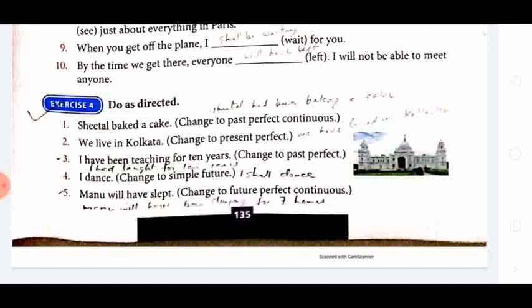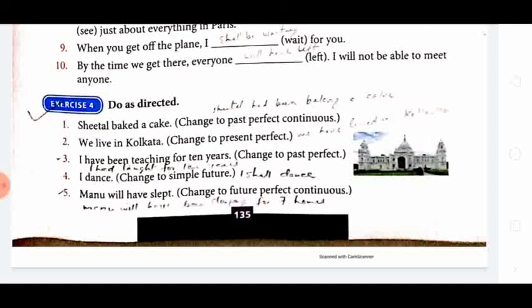So my dear students, in this way we have completed 3 major chapters of grammar: the present tense, the past tense and the future tense. Please try to write down the formation in all 4 types, what type of verb formation will be there and how the sentence structures will be. It will be very easy for you to identify the tense, because identification of tense is very necessary for direct, indirect and active passive, which we will learn in the coming time.